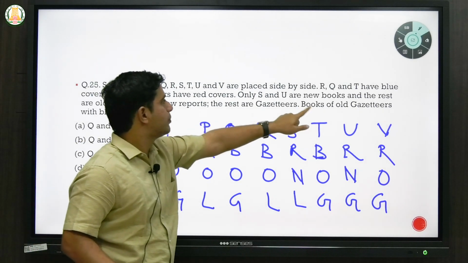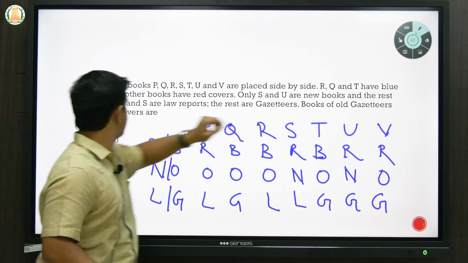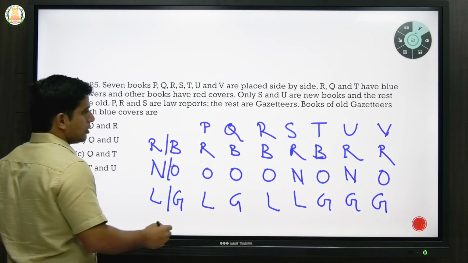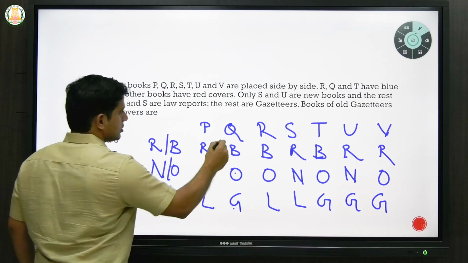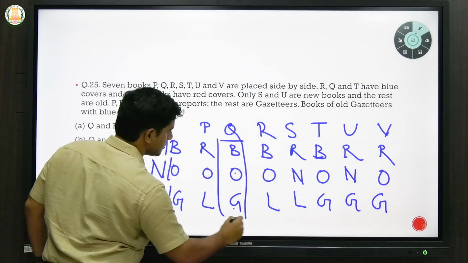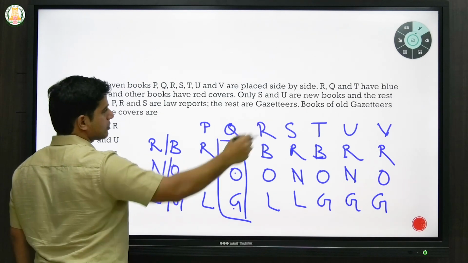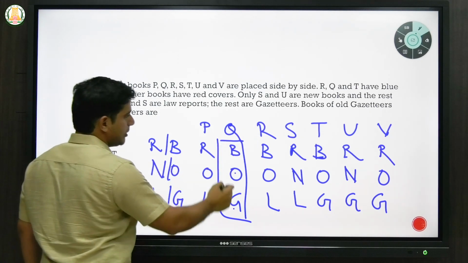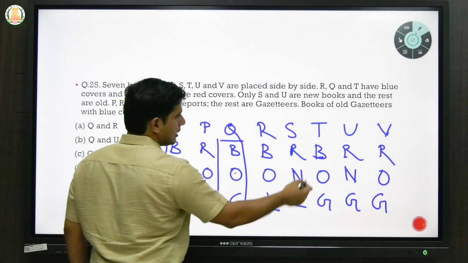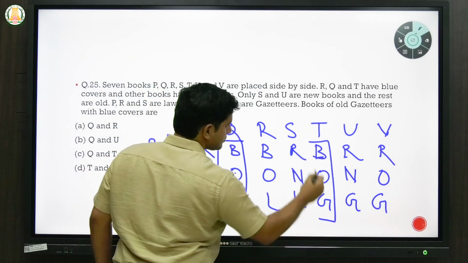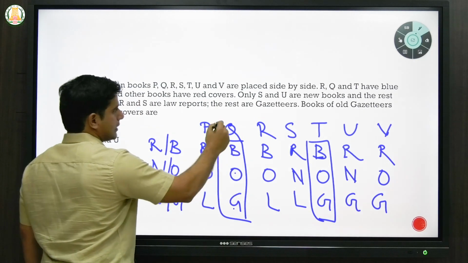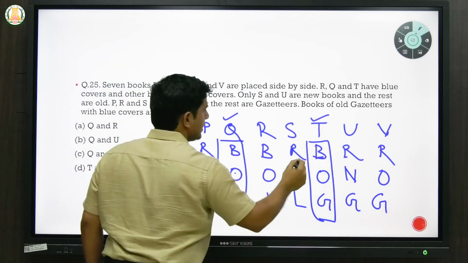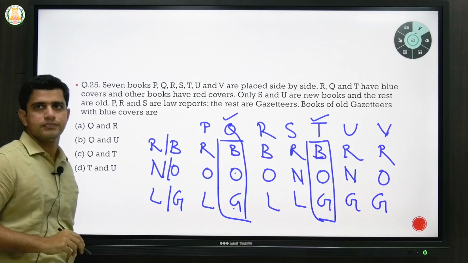Now what we have to find are books which are old, gazetteers and which have blue covers. So they should be old, they should be blue and they should be gazetteers. So this is the combination BOG. Now we have to find out how many have this combination. So ROL, BOG, BOL, RNL, again we have a BOG here, RNG and ROG. So we get that Q and T are of this given combination.